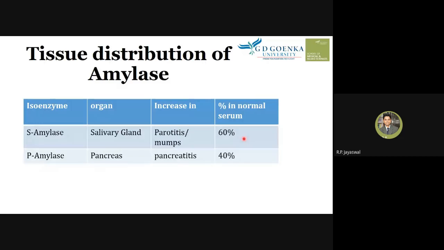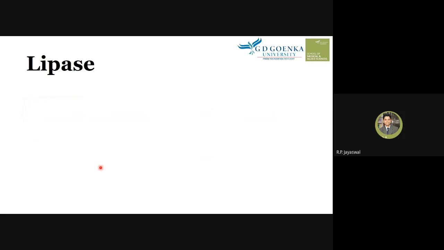In normal serum, 60% of amylase comes from the salivary gland, whereas 40% comes from the pancreas. So this is what we learned about the distribution of amylase in our tissues.